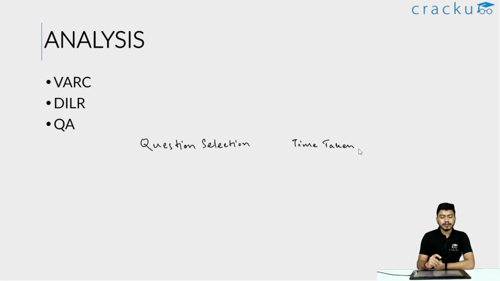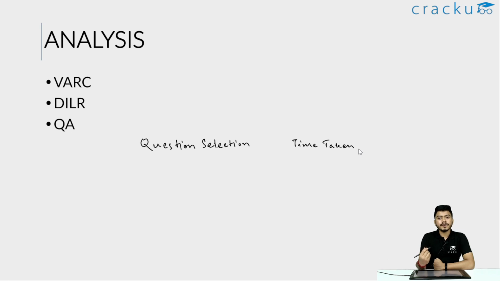Coming to DILR, in DILR, you need to make sure that your set selection is correct. This is of utmost importance in the DILR section, and this will ultimately decide your marks in this section. So in DILR, it is not possible for us to maybe attempt each and every question out there. We need to select the sets that we are most comfortable with, the sets that don't involve a lot of variables and a lot of information, and we need to solve them.